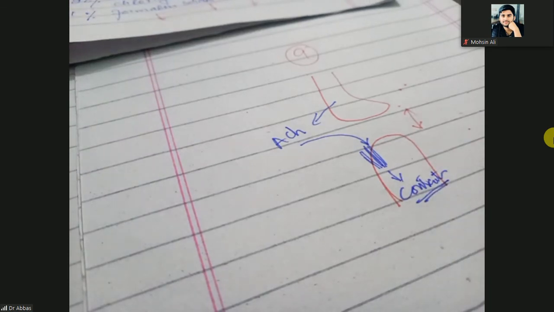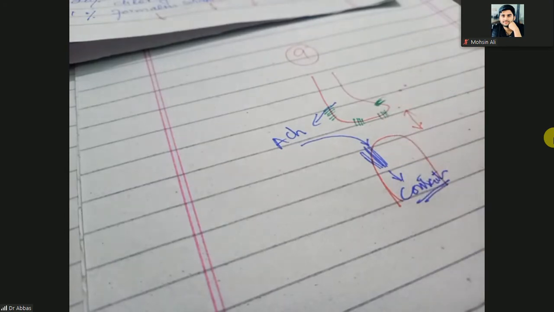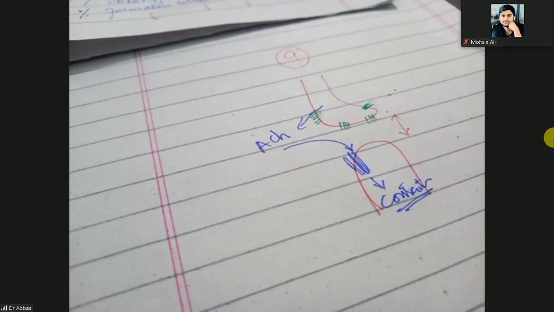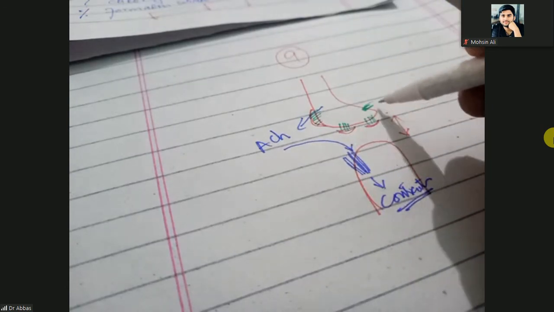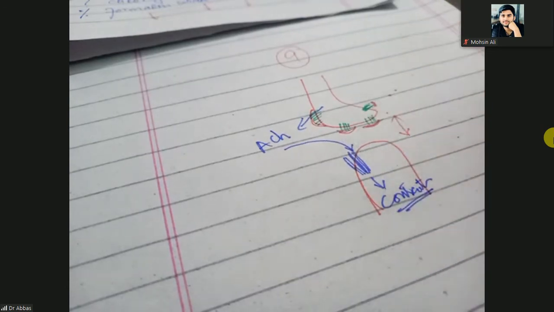This is normal physiology. But when you use the botulinum toxin, so here are the channels for the acetylcholine. You know some of the acetylcholine is reabsorbed and so on. So the botulinum toxin will block the presynaptic acetylcholine release. These are blocked. So what will happen?